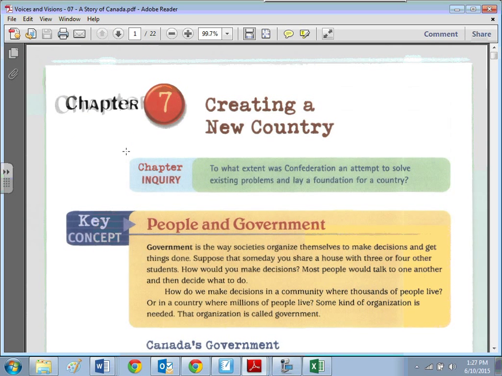Okay, Chapter 7, creating a new country. So the Act of the Union brought the two, Canada East and Canada West, or Lower and Upper Canada, together. Upper Canada was Ontario, Lower Canada was Quebec.